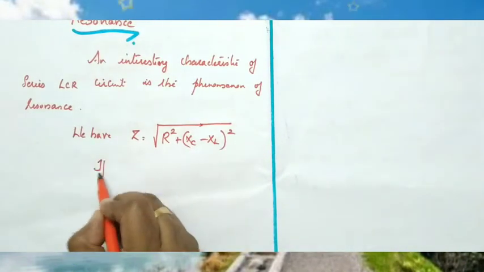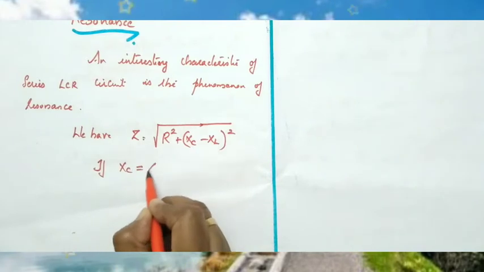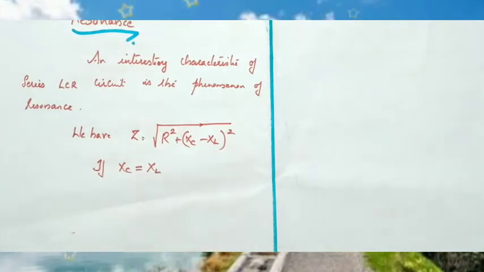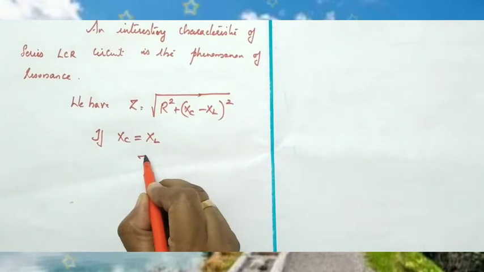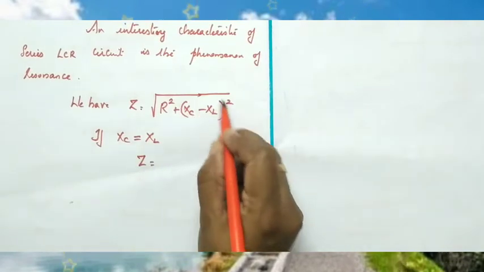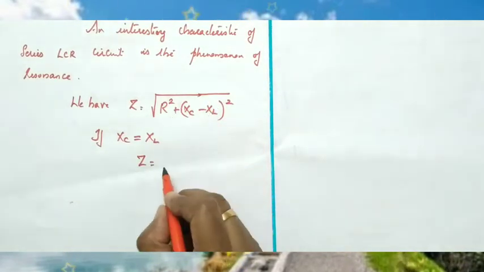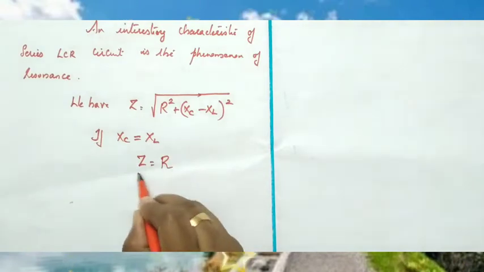If Xc is equal to XL, what happens to Z? Xc minus XL becomes 0, and here Z is equal to R.